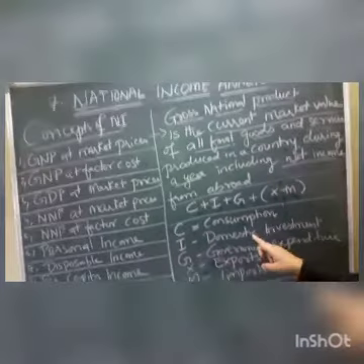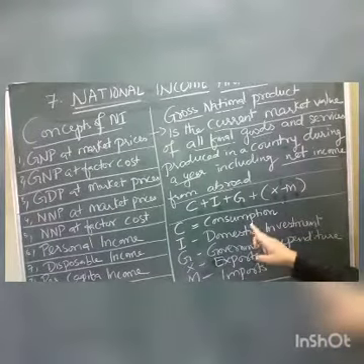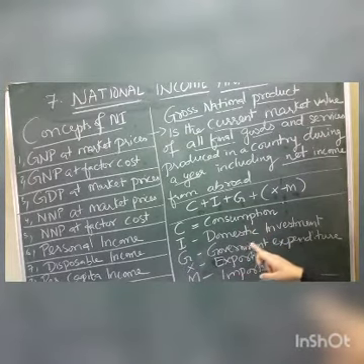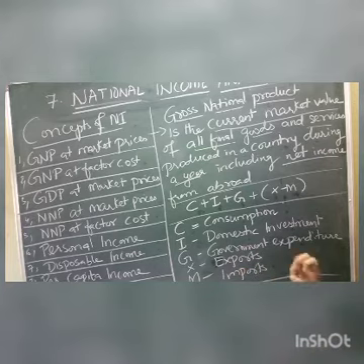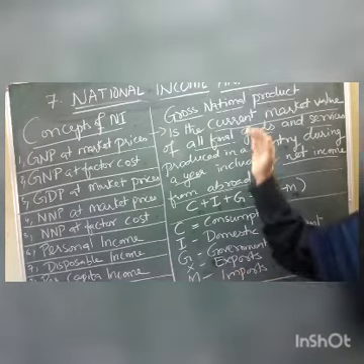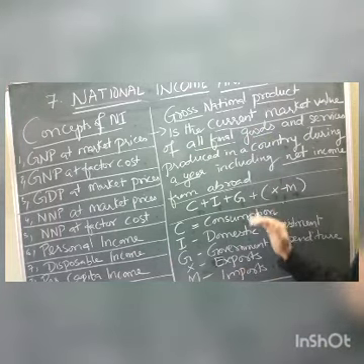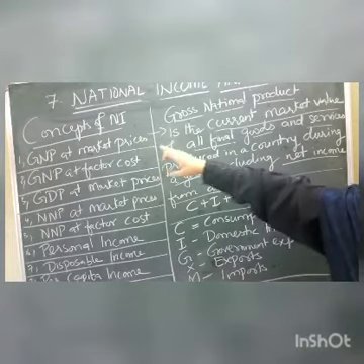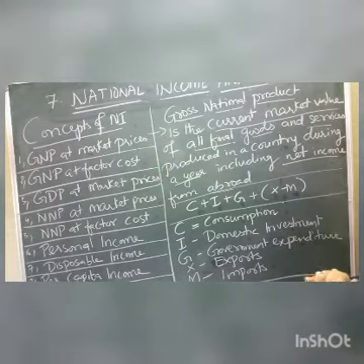So C stands for consumption, I for domestic investment, G for government expenditure, and X and M for exports and imports. I hope it is clear, children. The first topic is clear, GNP at market price. Now, what is the next, children?